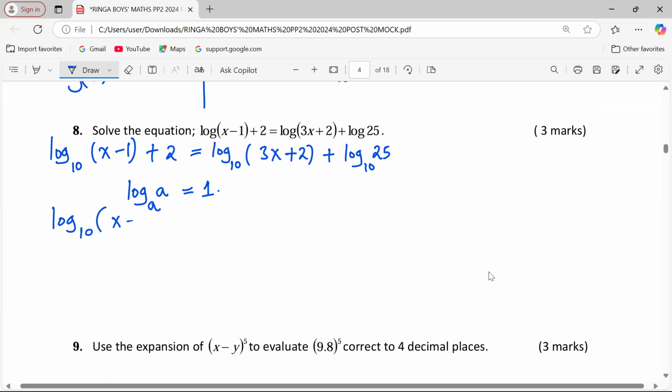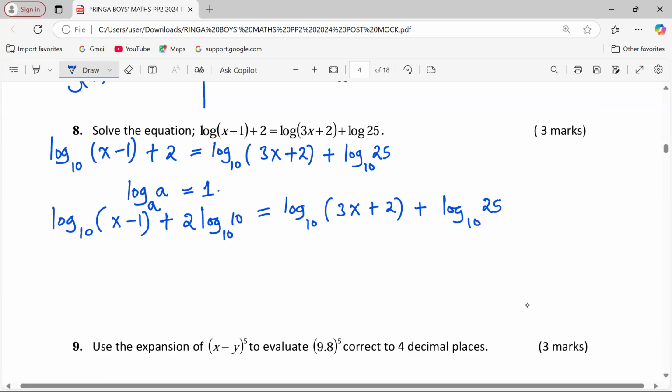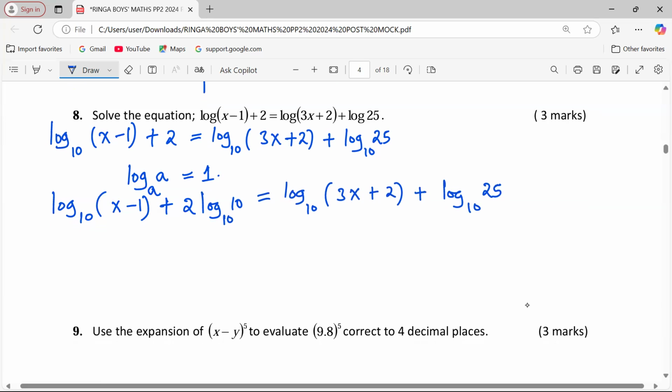This way, plus 2, the log of 10 to base 10. This is equal to the log to base 10 of 3x plus 2 plus the logarithm to base 10 of 25.